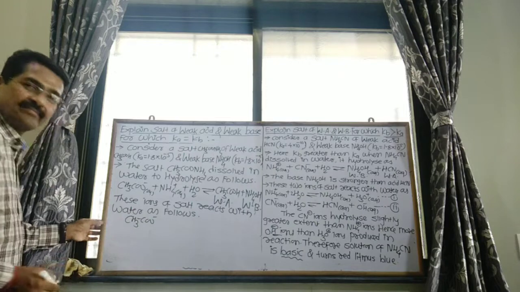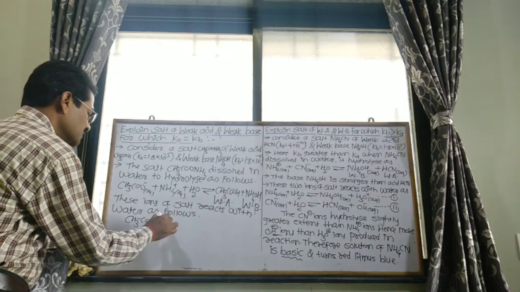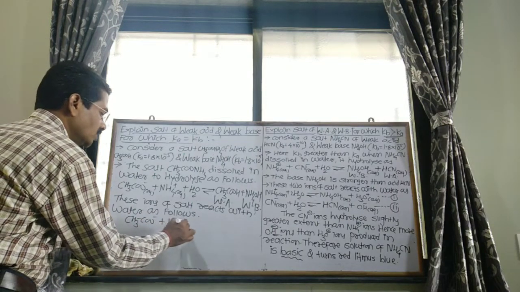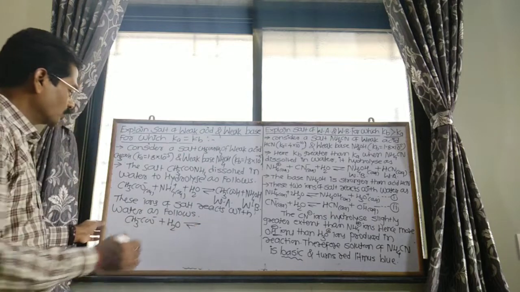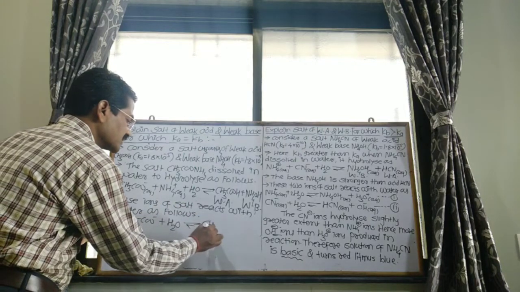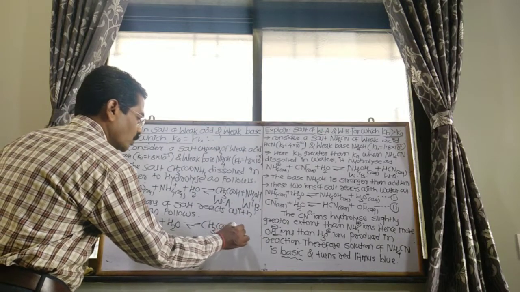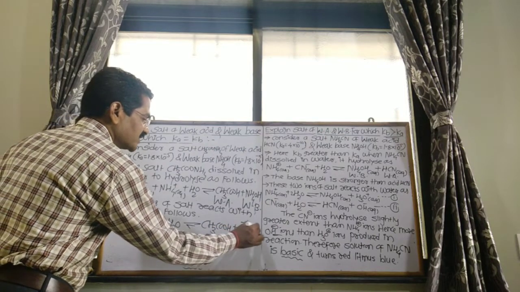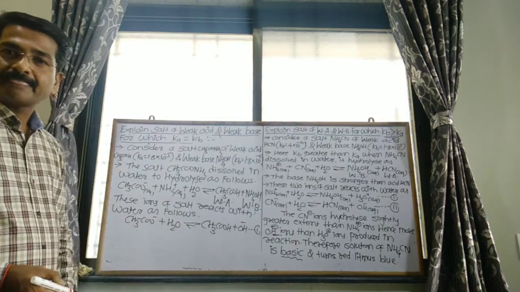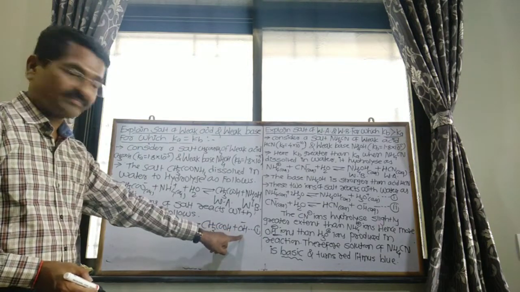CH3COO minus acetate ions plus H2O gives acetic acid CH3COOH plus OH minus, equation number first. It produces hydroxyl ions.